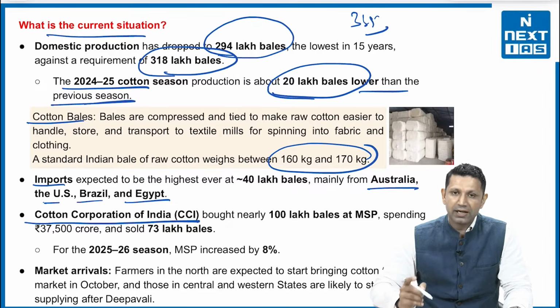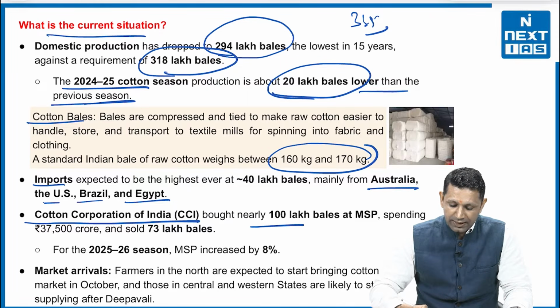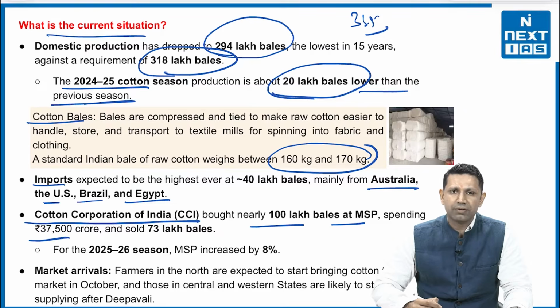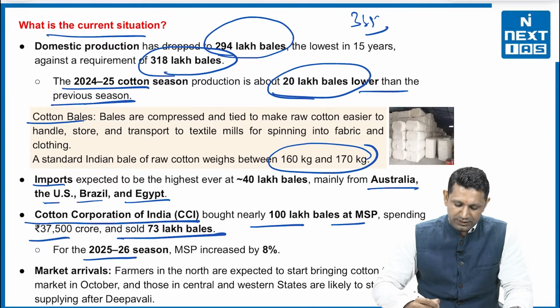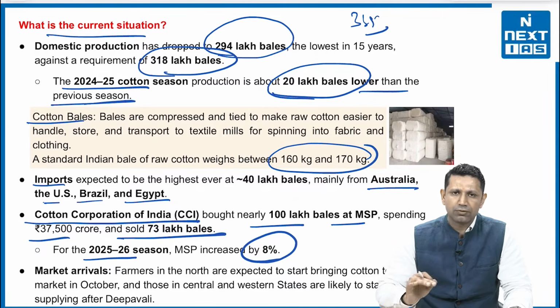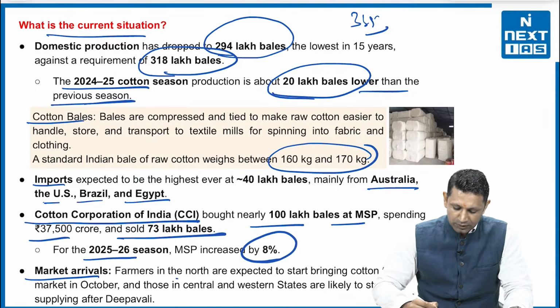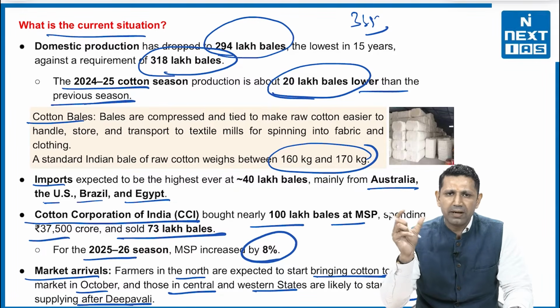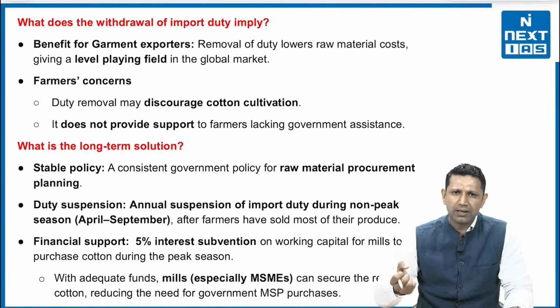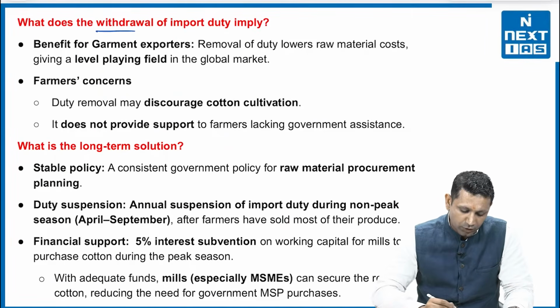Then Cotton Corporation of India has bought nearly 100 lakh bales at MSP, spending 37,500 crores and sold 73 lakh bales. For the 25-26 season, the MSP is also increased by 8% for cotton. Farmers in the north are expected to start bringing cotton to the market in October, and those in central and western states are likely to start supply after Deepavali. So in this context, there is going to be a period where there will be a shortfall of cotton supply. To fill that short supply, we are now waiving off the import duty so that imports can be increased in the country.